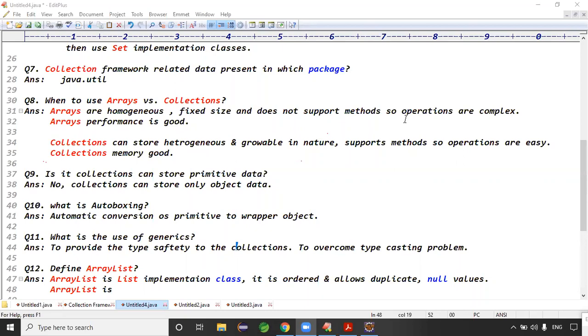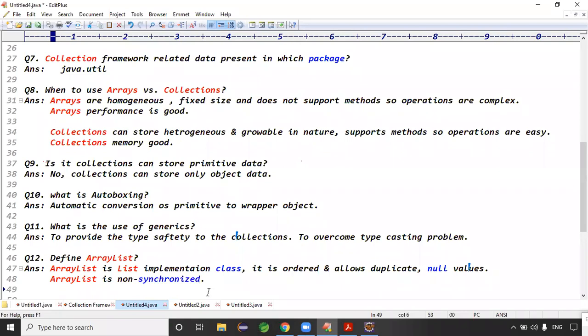Okay, sorry, sir. Yes, we are talking about ArrayList. It's not a big mistake. ArrayList is a List implementation class. It is an ordered collection, allows duplicate and null values, and ArrayList is not thread safe. ArrayList is non-synchronized, right?